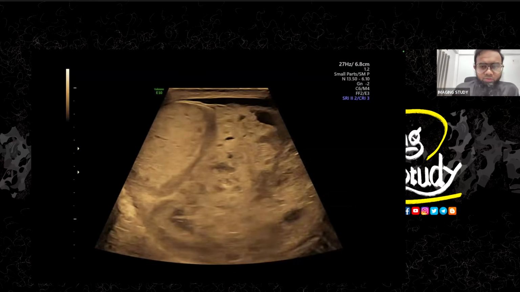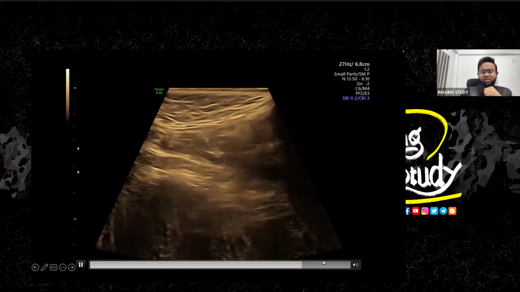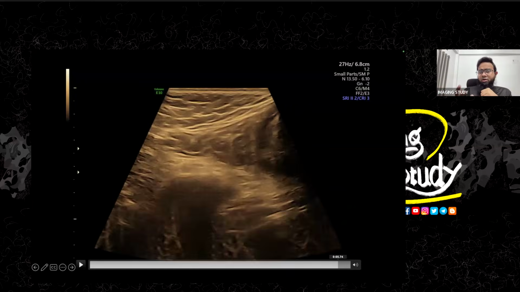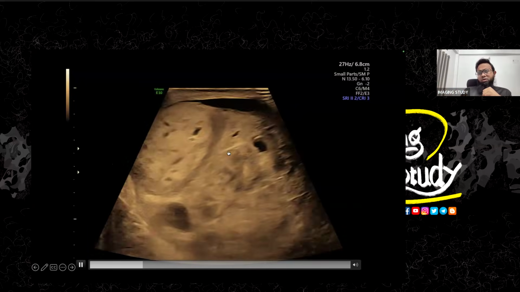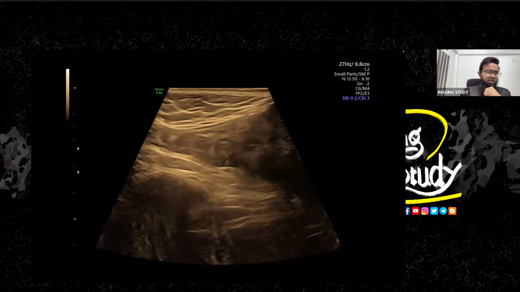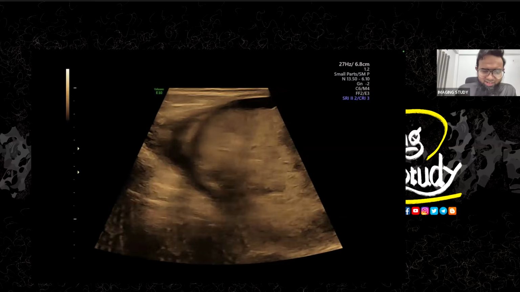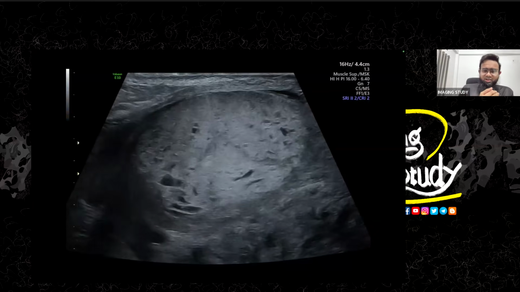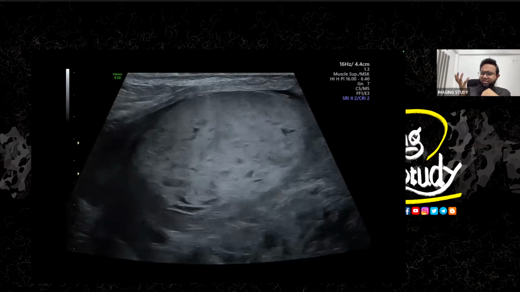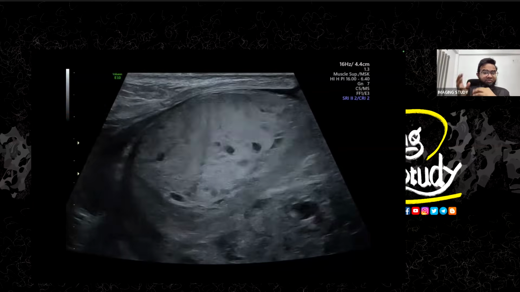So let's jump into the view again. Just going upwards, you can see the vessels are getting a little enlarged because they are being compressed by this mass lesion. But I checked it with the Valsalva. There is no reflux present in the pampiniform plexus of veins. So there is some abnormality going on, which is very concerning, I think. I don't know why my clinician thought it to be a hydrocele. Anyway, here's a different view.